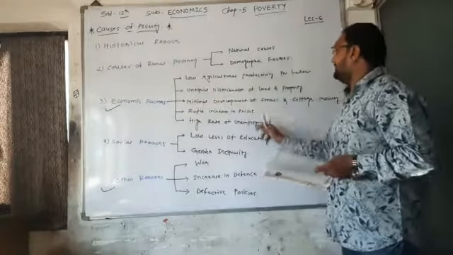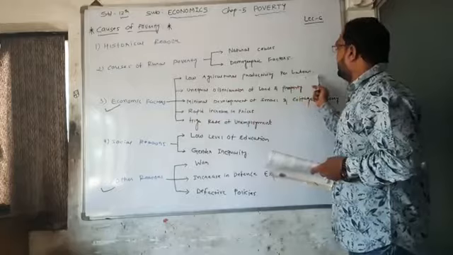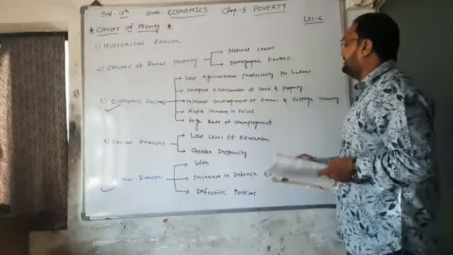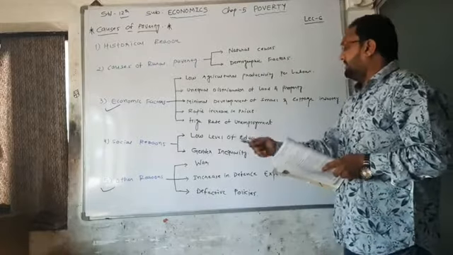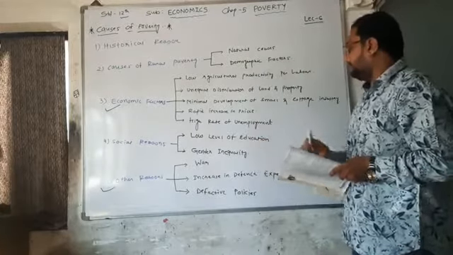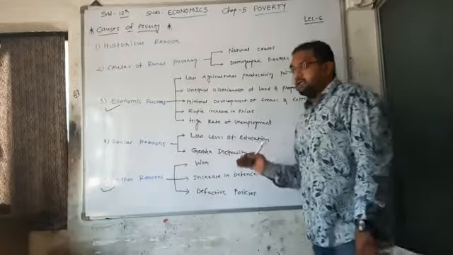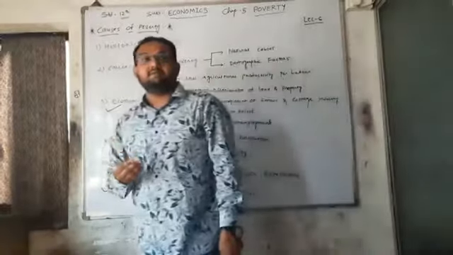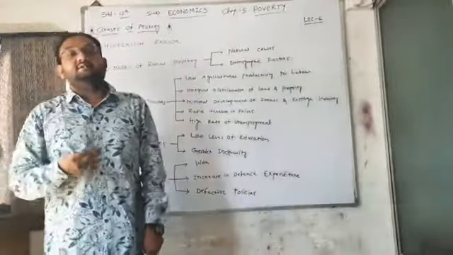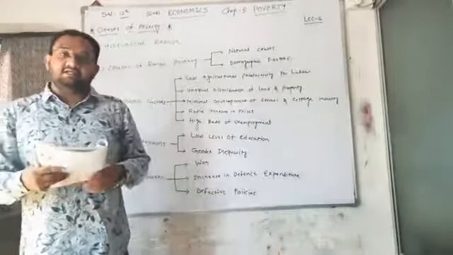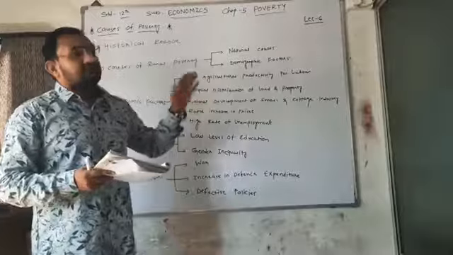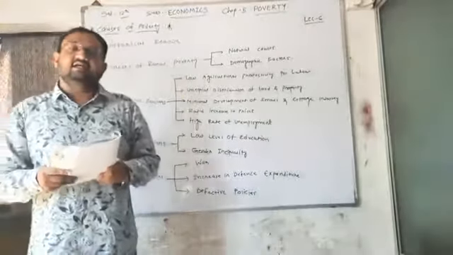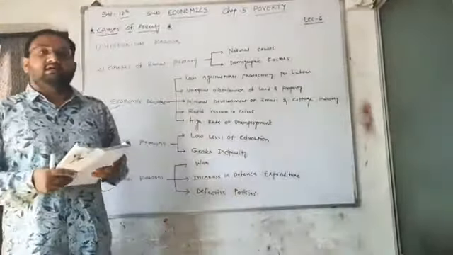Here in economic factors also, low productivity per labor and land, both are related to agriculture. This is the reason why India is very poor, because we belong to the agricultural sector more, or we can say India is an agricultural country.